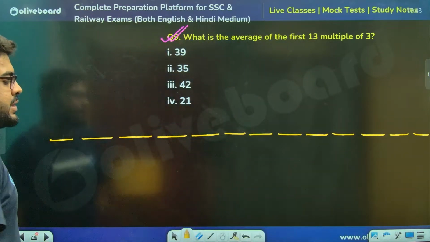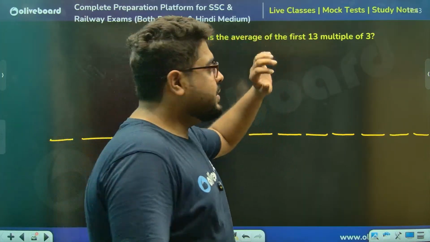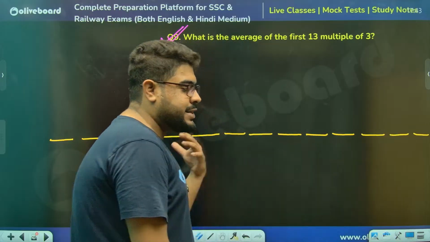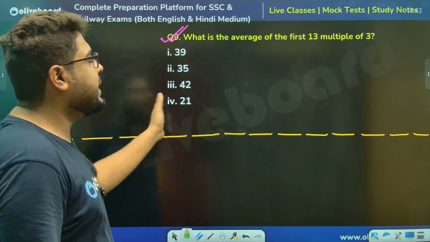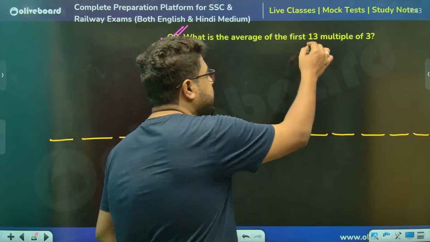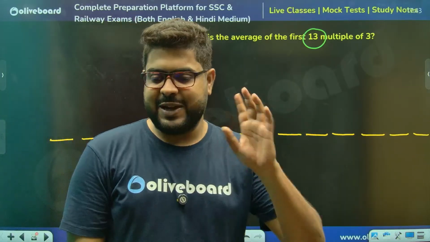Look, 13 multiples of 3, I've told you, so that's an AP, because you see 3, 6, 9 and so on. The average will always be what? 13 means it's an odd number. The average is always the middle number of any AP, I told you.